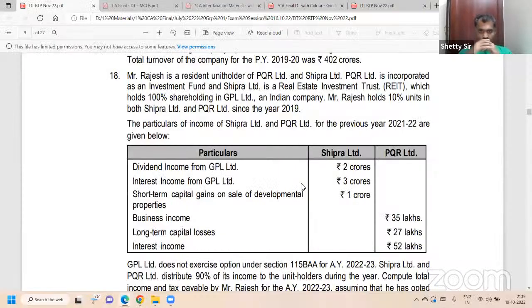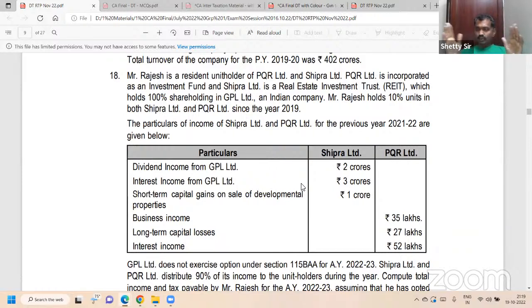Mr. Rajesh is a resident unit holder of PQR Limited and Shipra Limited. PQR Limited is incorporated as an investment fund, and Shipra Limited is a real estate investment trust, which holds 100%. Business trust includes InvIT and REIT: infrastructure investment trust, real estate investment trust.